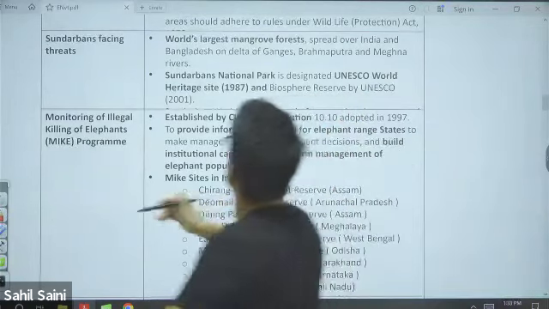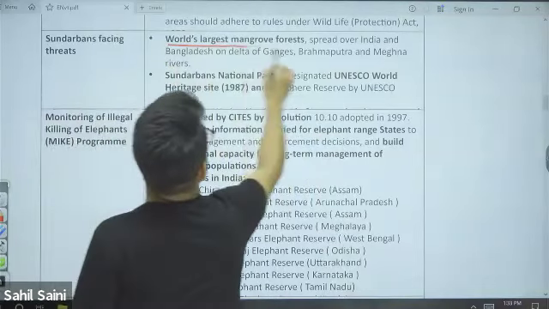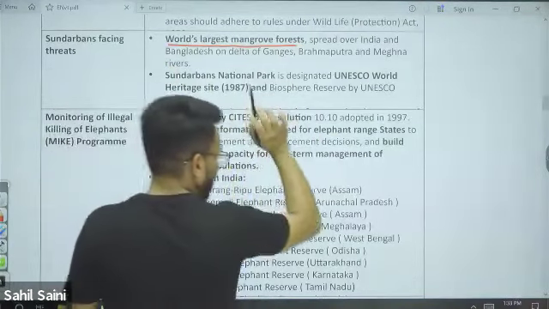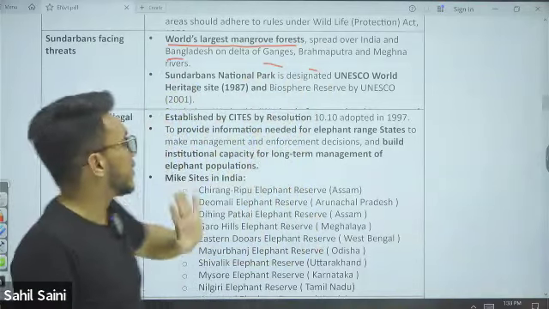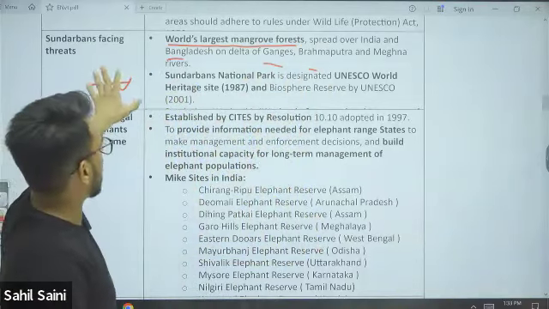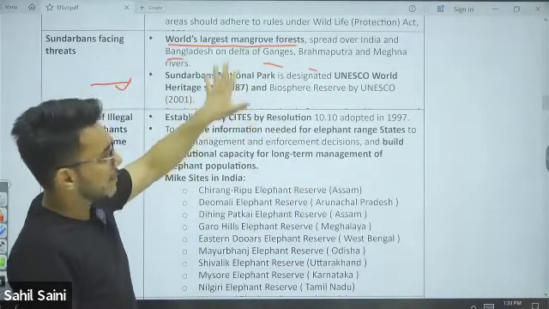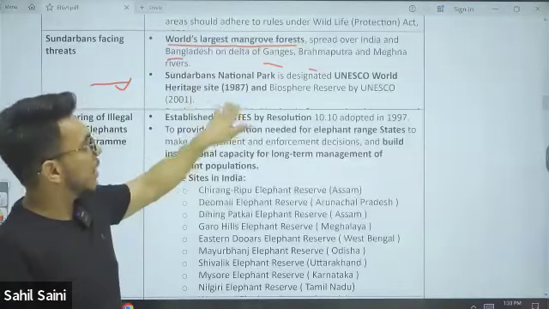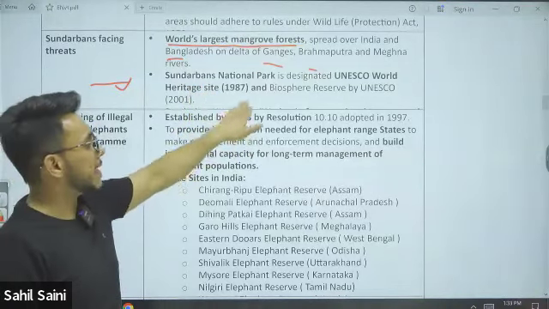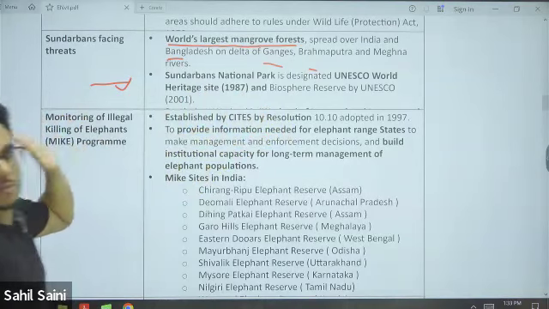So Sundarbans are the world's largest mangrove forest, which are spread across India and Bangladesh on the delta of the Ganga, Brahmaputra, and Meghna rivers. We also have Sundarbans National Park. The Sundarbans are designated as a UNESCO World Heritage Site, and also as a Biosphere Reserve by UNESCO.